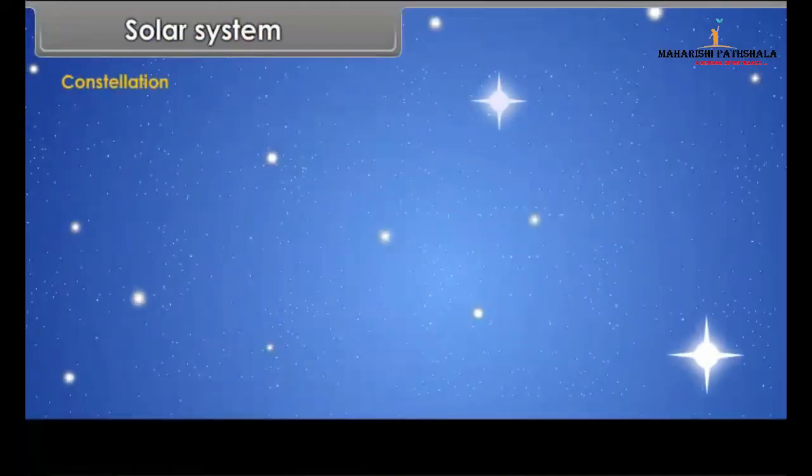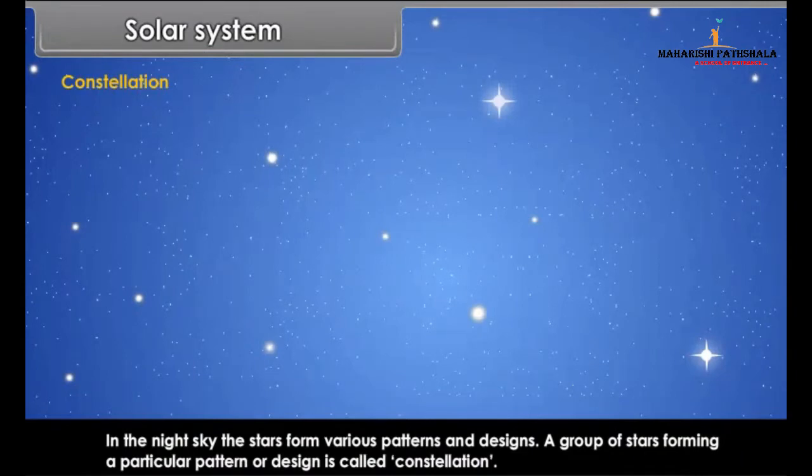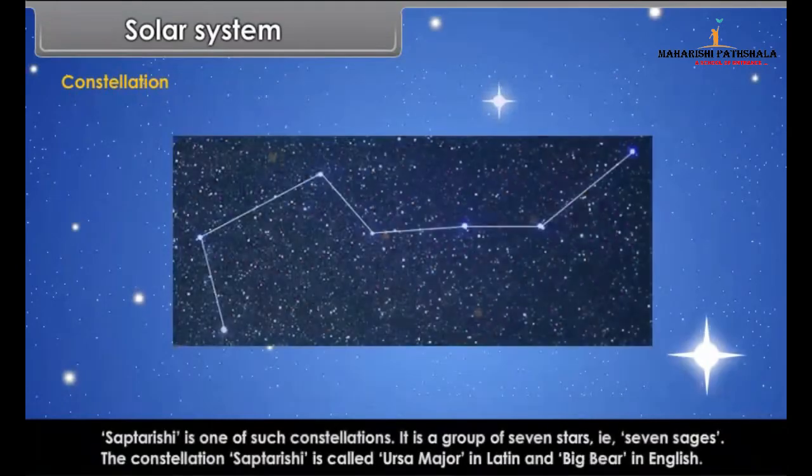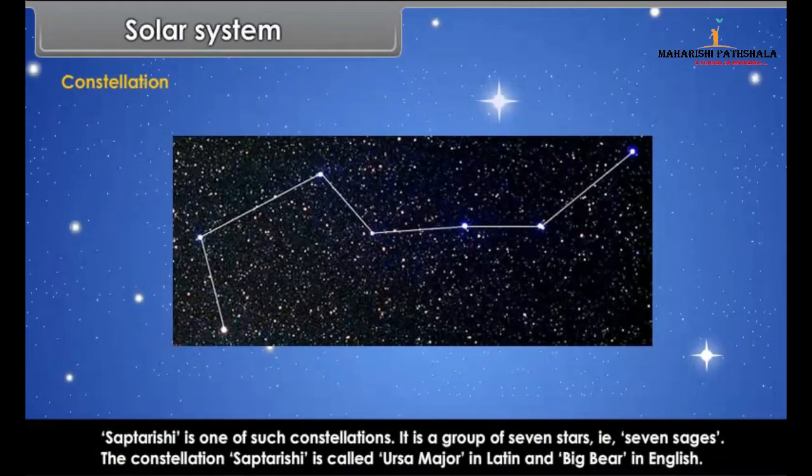Constellation. In the night sky, the stars form various patterns and designs. A group of stars forming a particular pattern or design is called constellation. Saptarishi is one of such constellations. It is a group of 7 stars, that is 7 sages.